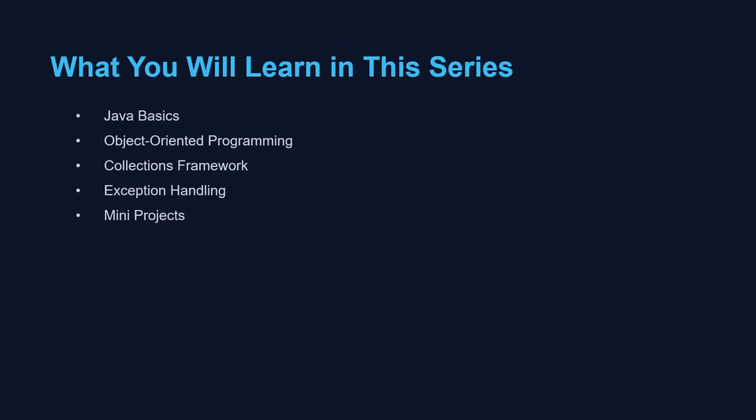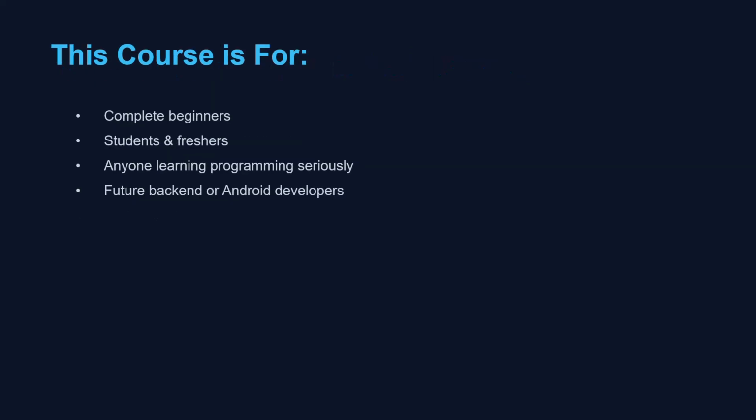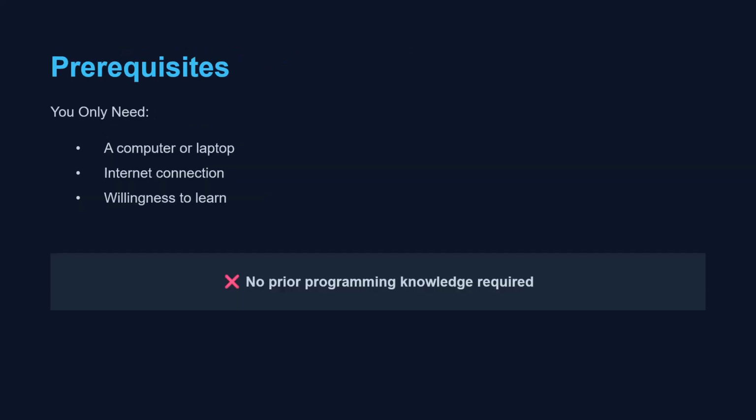In this series, you will learn Java from the basics and understand object-oriented programming step by step, work with collections, handle errors properly, and we will build mini projects alongside the lessons, and also create complete projects later to apply everything in real-world scenarios. This course is for anyone who wants to learn Java from scratch in a simple and practical way. By the end of this series, you will be able to build real Java projects. You do not require any prior programming language knowledge. You just need to have a laptop and willingness to learn.